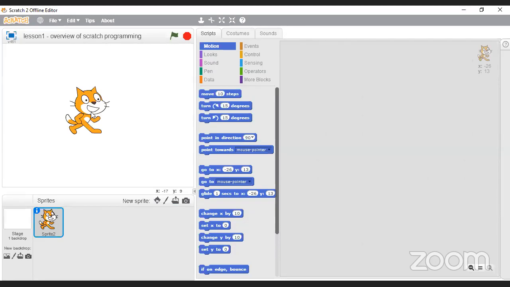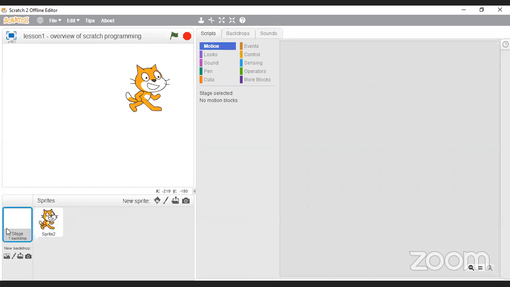whatever its surroundings are. Okay, then we need to talk about the stage. So the stage essentially is where this little sprite is now located. The stage at this point in time is completely white. So you can see here at the bottom where it says sprites, then next to it it says stage, 1 backdrop. And this is this guy over here. Now you can actually add your own backgrounds. You can either choose from a library, or you can draw your own background, or you can get some file from the internet and put it up there, or you can even take a photo and load that as your background.